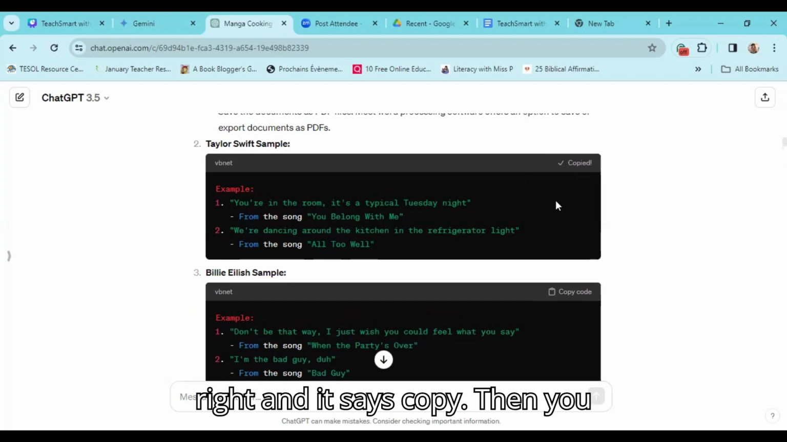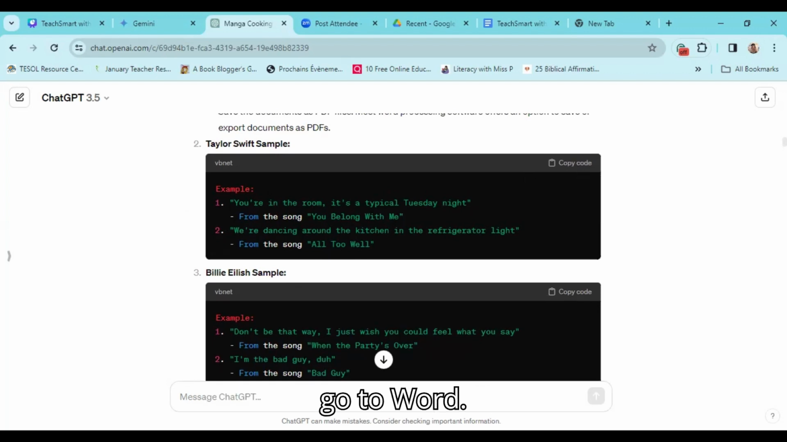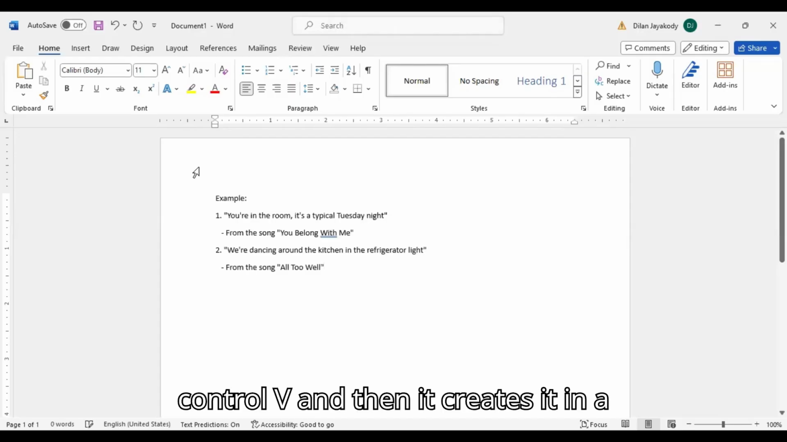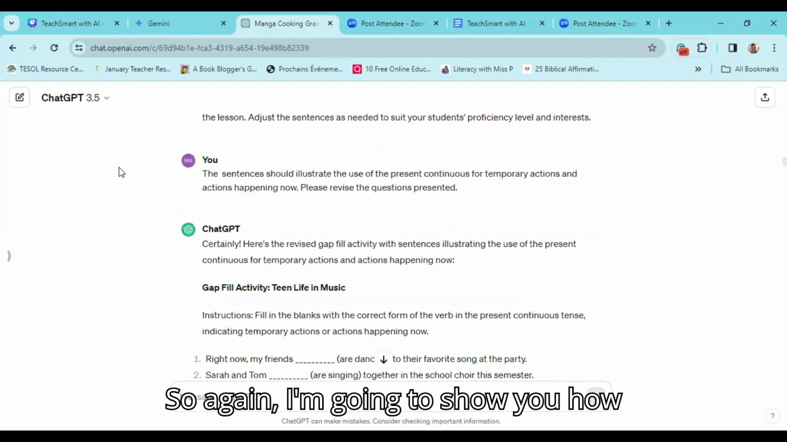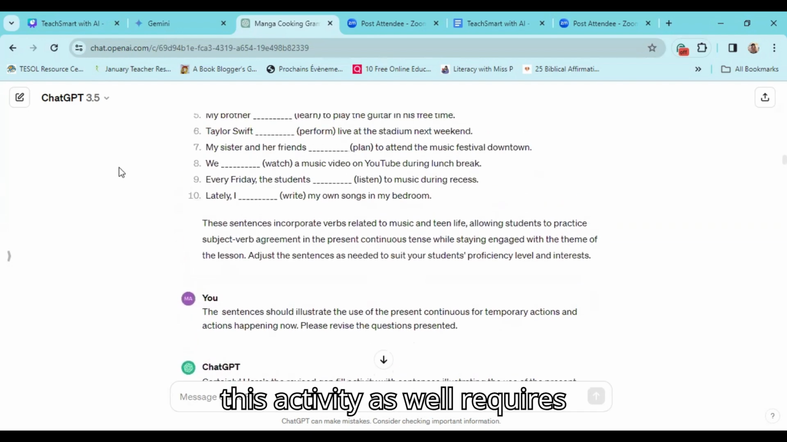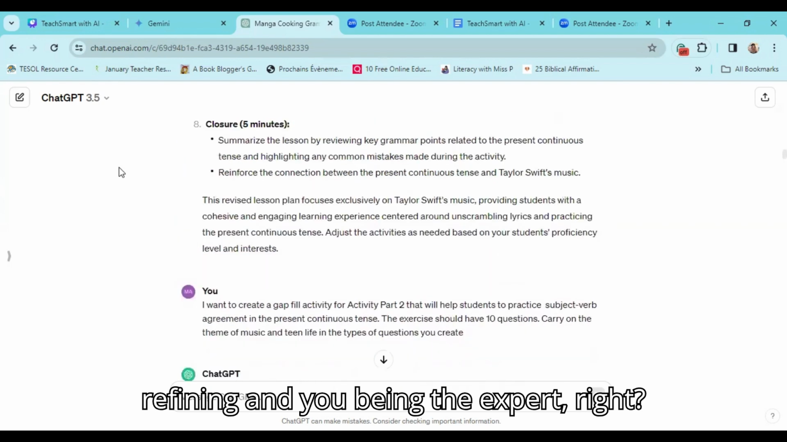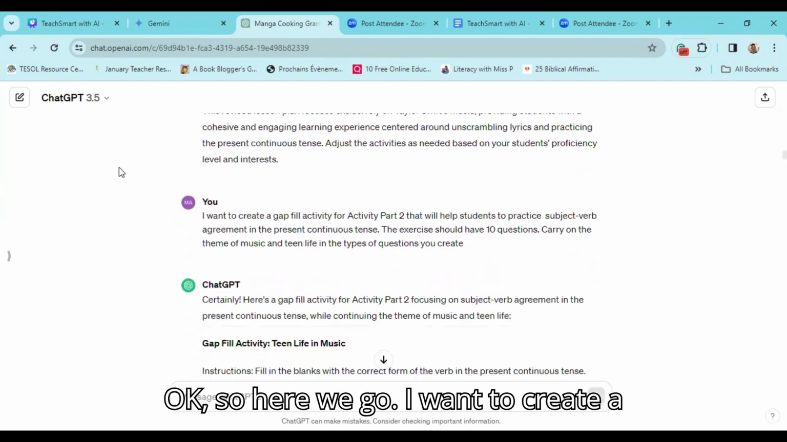And it says copied. Then you go to Word, press Control V, and then it creates it in a Word format. So again, I'm going to show you how this activity as well requires refining and you being the expert, right? Okay, so here we go.